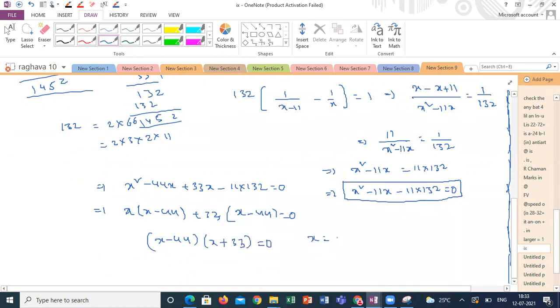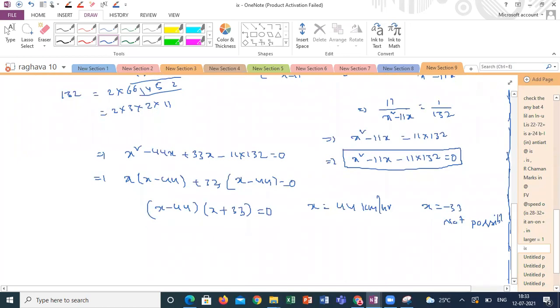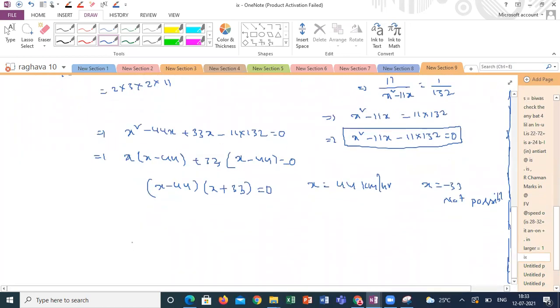So x is 44 is the right answer. x is equal to minus 33 is not possible. So x is 44 kilometer per hour, the speed of the express train. So the speed of the express train is 44 kilometer per hour.